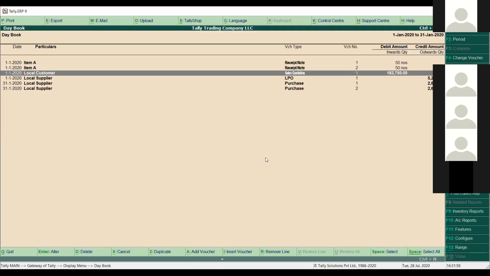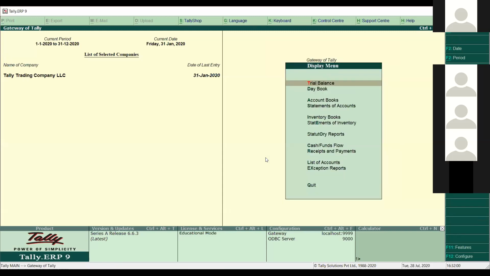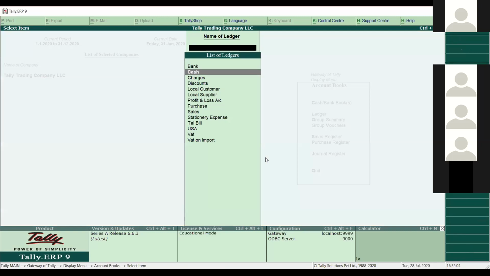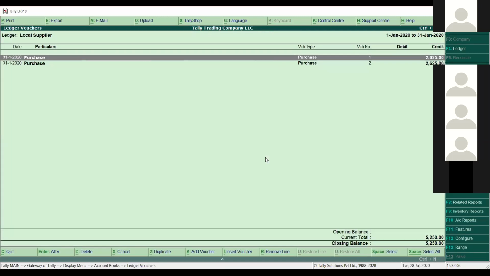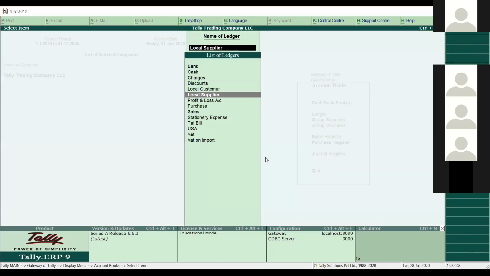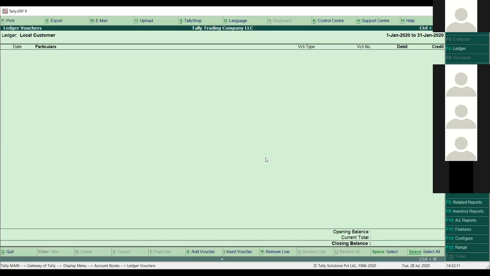So I want to show you the ledger as well. If I go to display, account books, then ledger. I'll go to local customer. Nothing is coming this time because so far there's no inventory voucher involved and no accounting voucher involved for this customer.